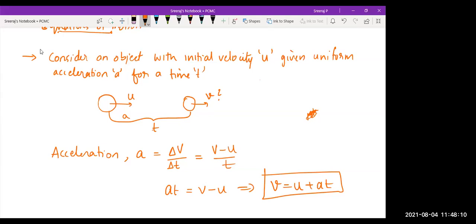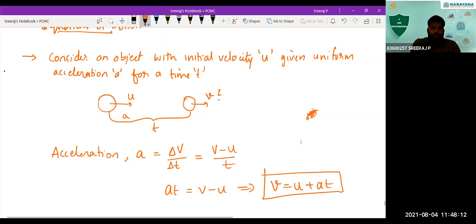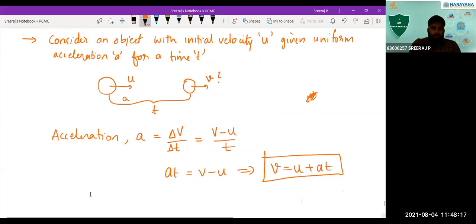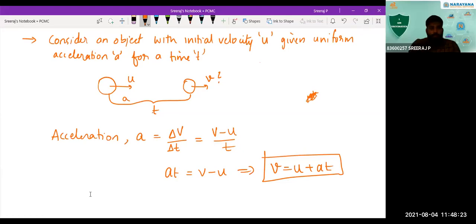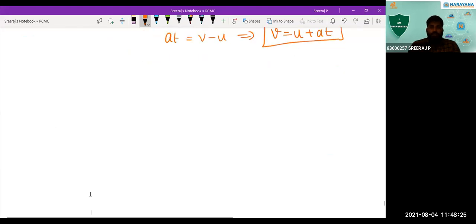Okay, the same thing you can derive in another method also. How to do this in another method? Let's see. This method we call the method of calculus. Is that by plotting it in a graph, sir? That is the graphical method. I'll tell you that also.